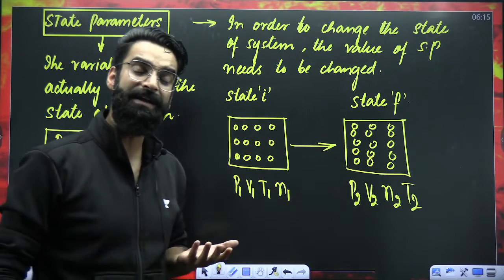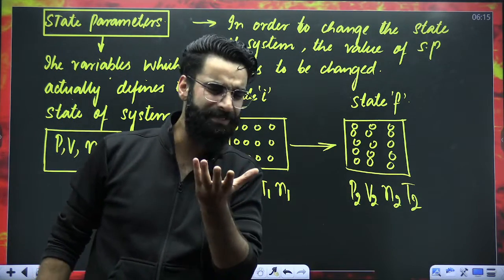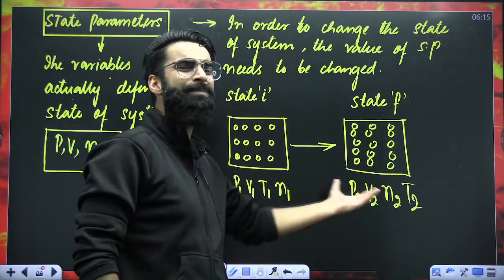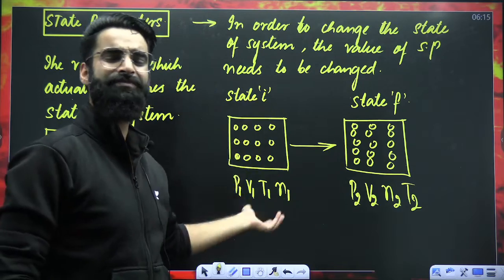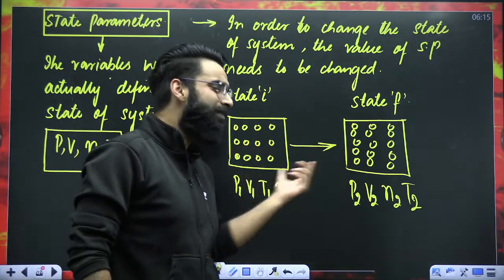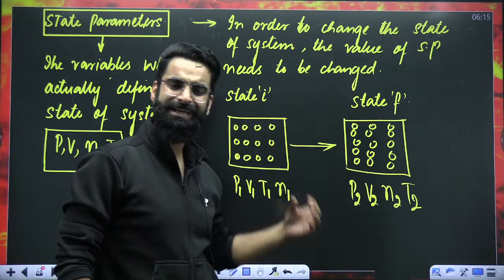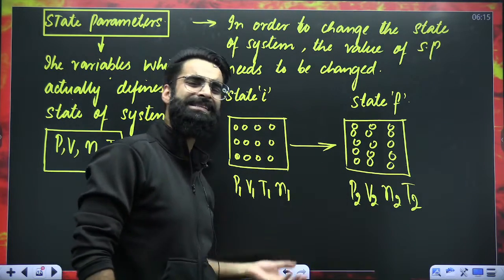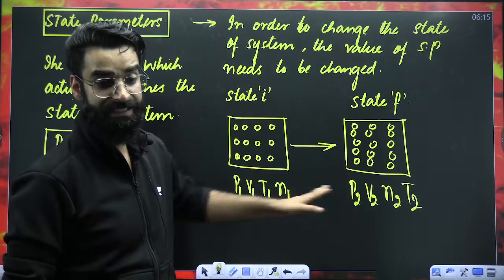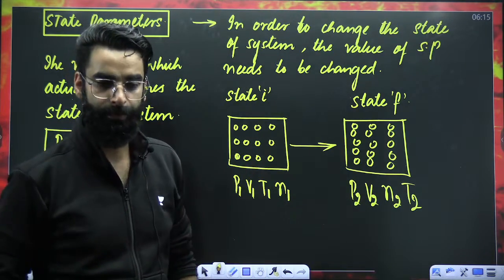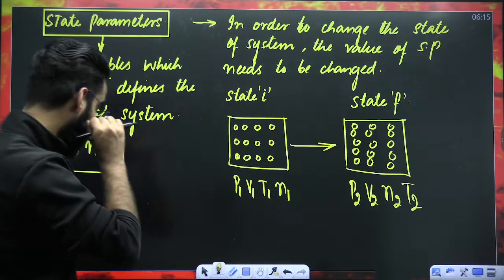And what are these state parameters? These are basically some variables which define the state of the system. Through these variables only you get to know whether the system is present at its initial state, at its final state, at an intermediate state, or wherever. This is again one basic thing which you need to know. I hope this is clear.